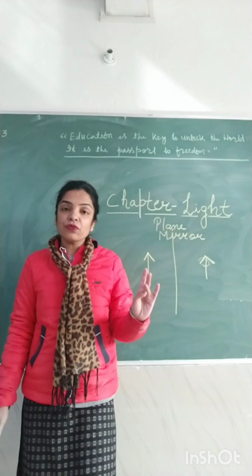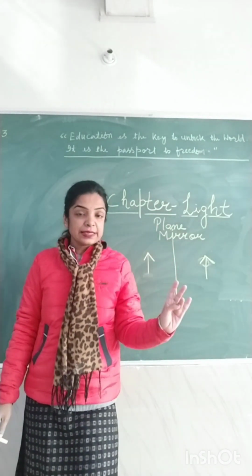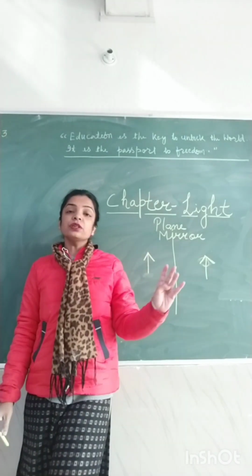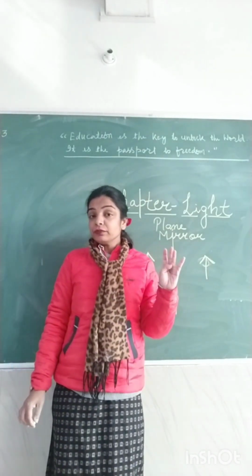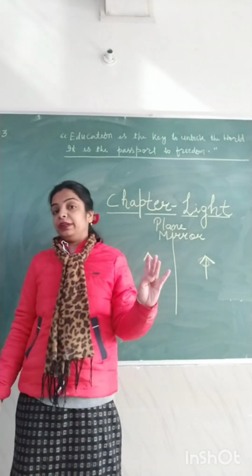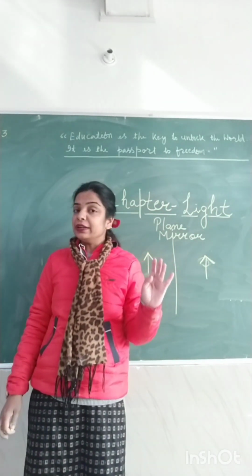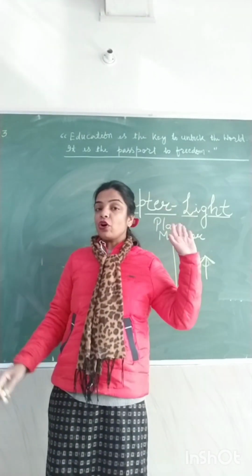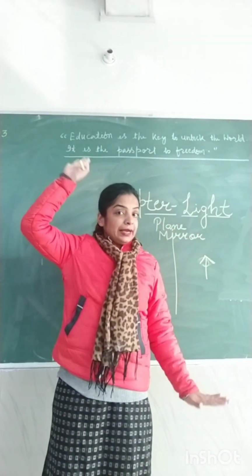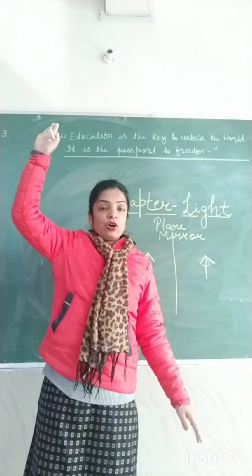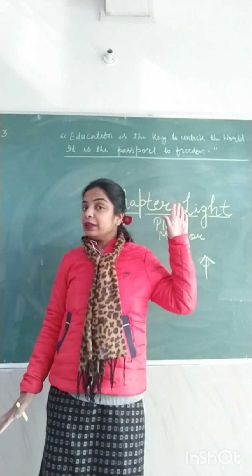The color of the image is exactly the same as the object. Third, the image is laterally inverted. This means the left side of the object appears to be the right in the image, and the right side of the object appears to be the left in the image.